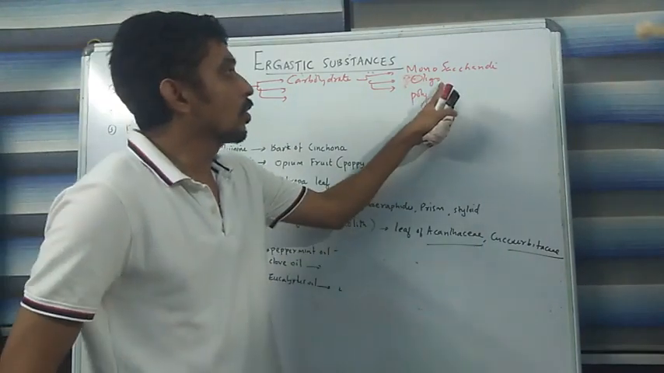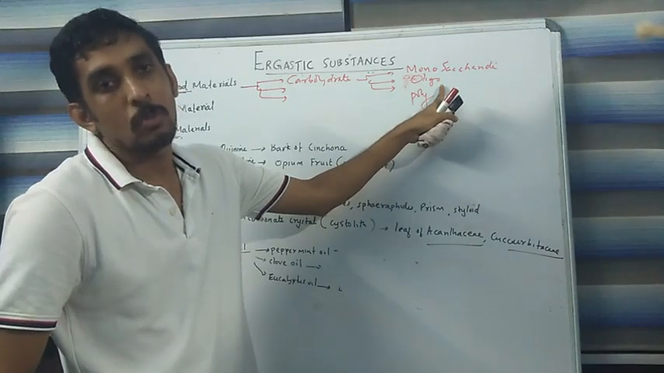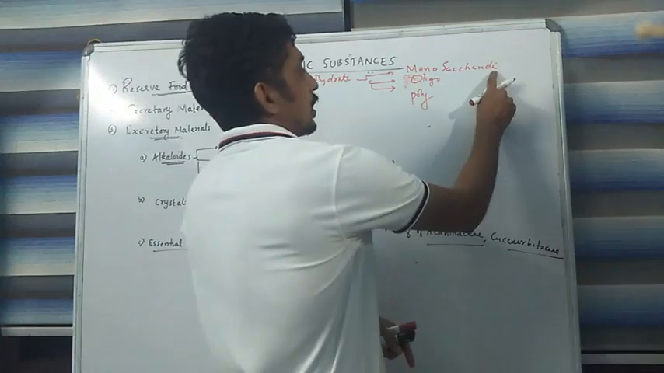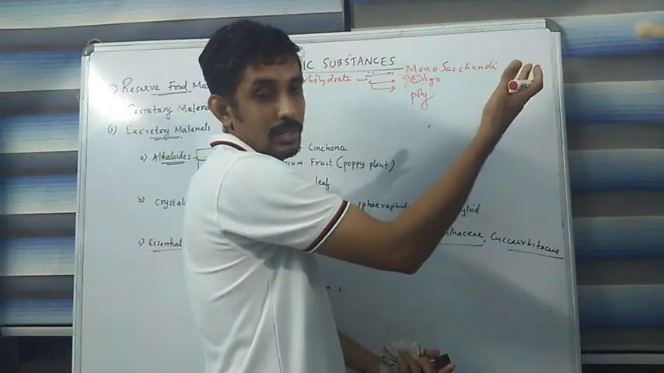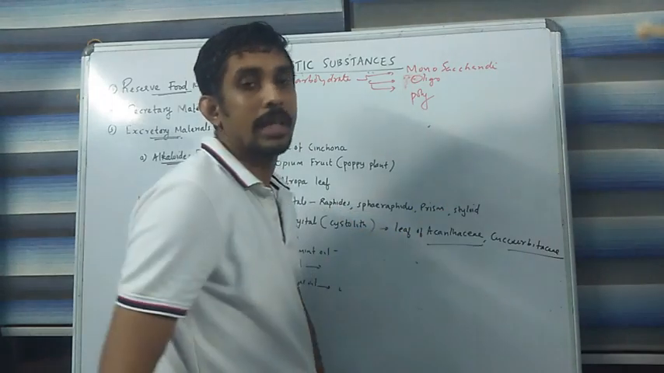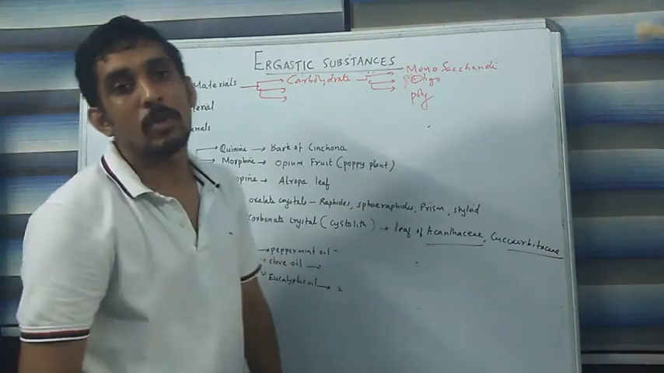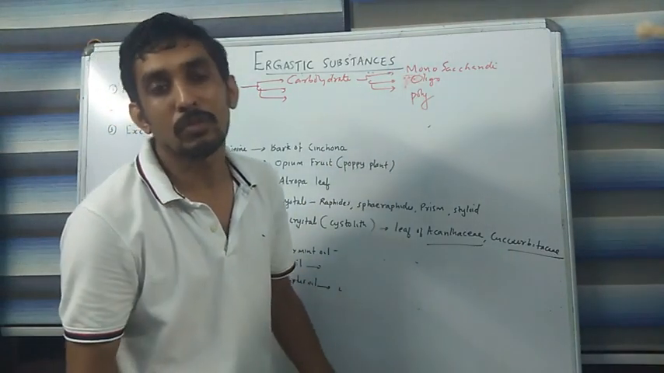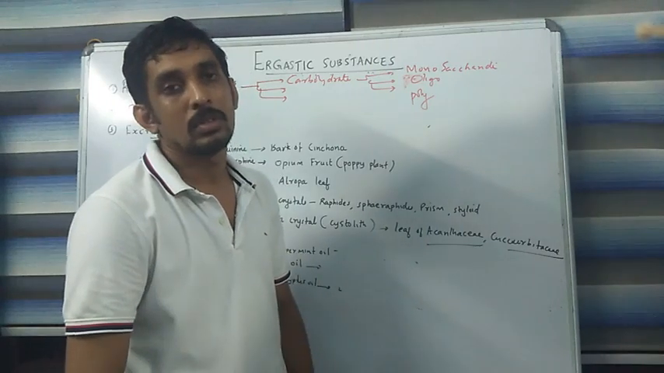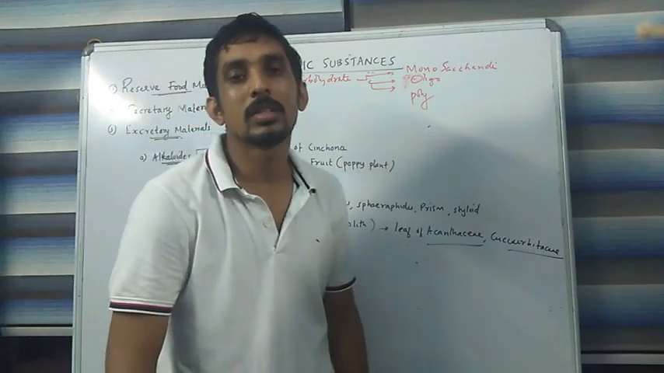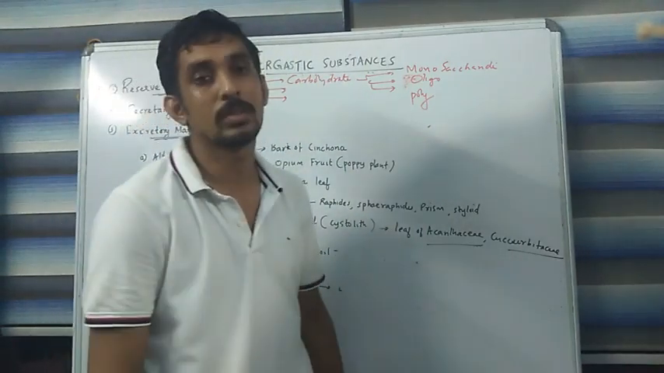The second one is called oligosaccharide. It is a carbohydrate made up of 2 to 10 monosaccharides. First of all, let us take examples for monosaccharide: glucose and fructose are examples of monosaccharide. Oligosaccharide means a carbohydrate made up of 2 to 10 monosaccharides. For example, lactose is an example of oligosaccharide because it is made up of glucose and galactose, so it is made up of two simple sugars.